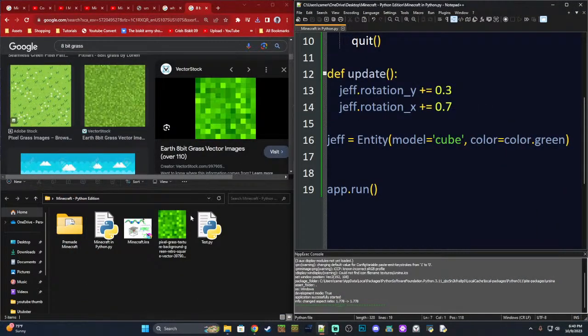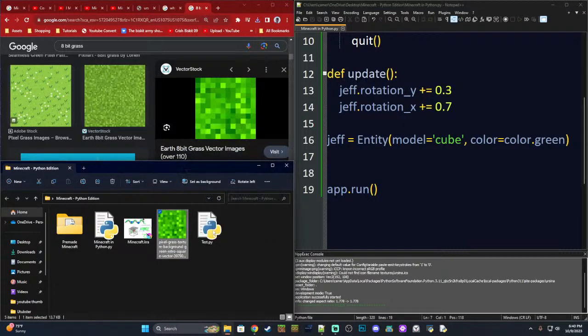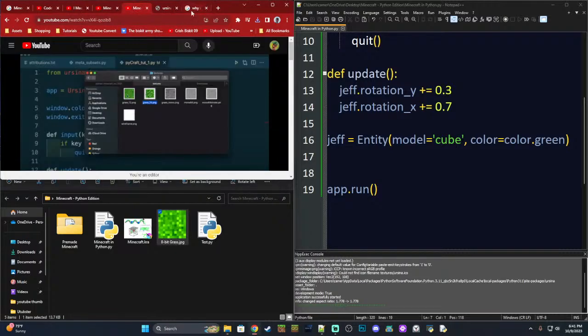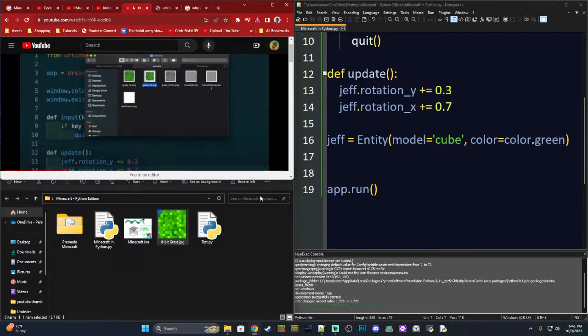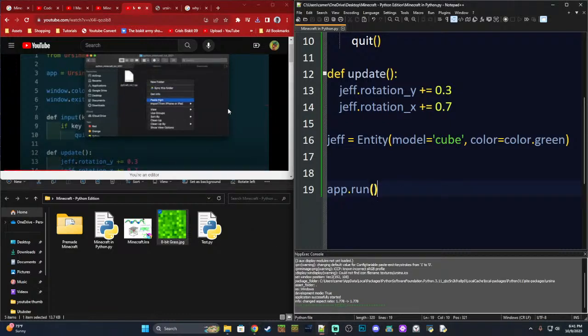So, we have our texture. Let's name it 8-bit grass. Well, I'll go for grass 14. It's got this white border, so we can see where cubes are. So let's just copy that. Go into my folder where my code is. We're currently about to add texture to our cube.